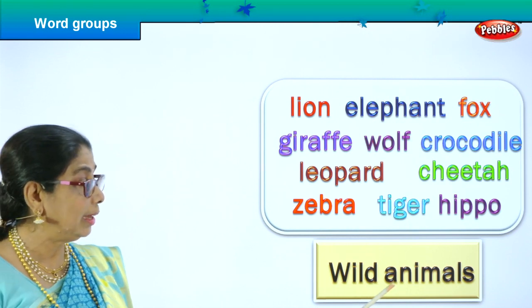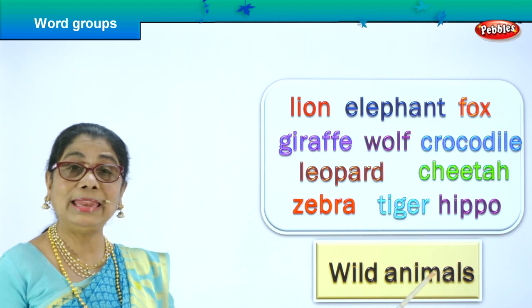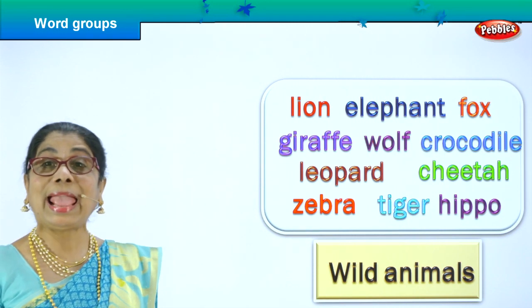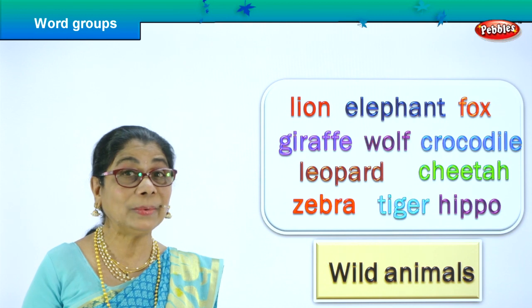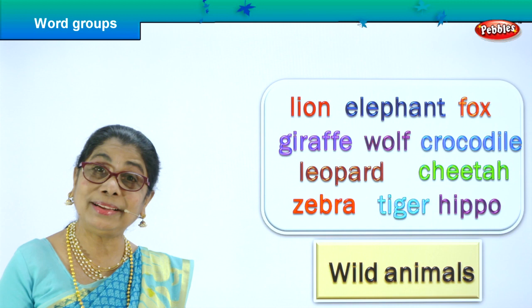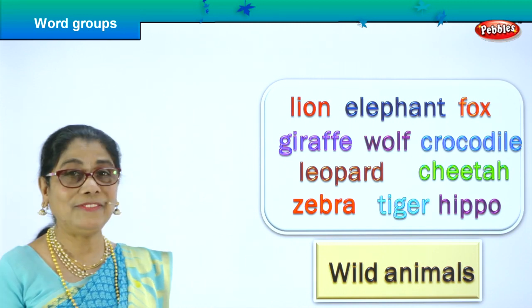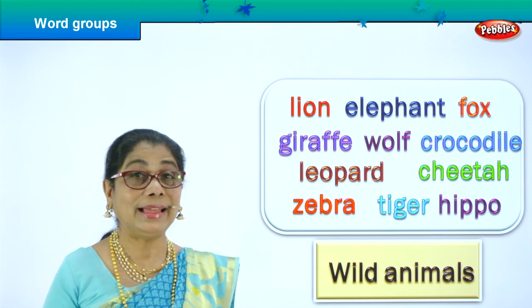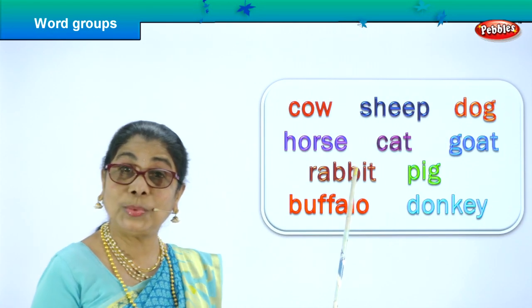W-I-L-D, wild. A-N-I-M-A-L-S, animals. All these are animals, wild animals that live in the forest. But if you want to see, we can also go to the zoo. Good. So you identified the group name. Let's look at another and enjoy reading and identify. Let's spell and read these words.